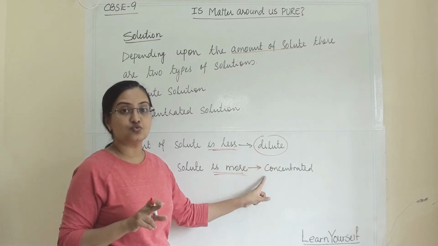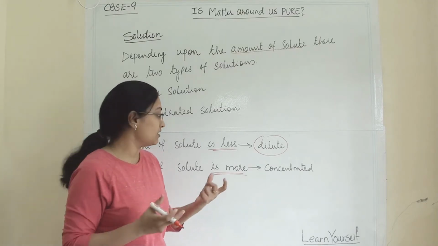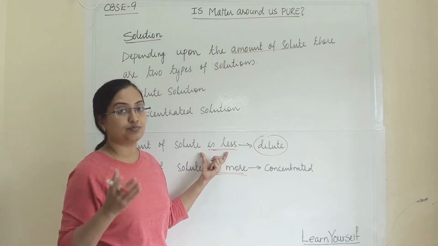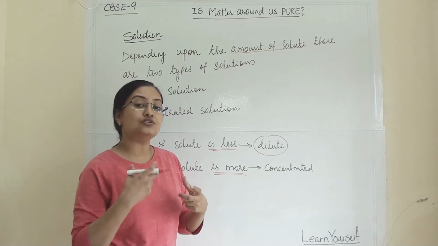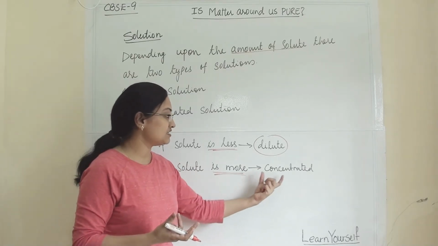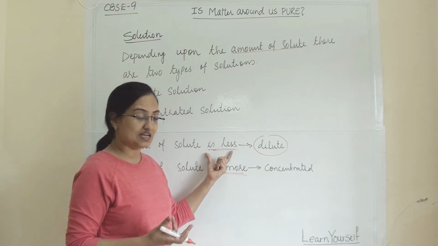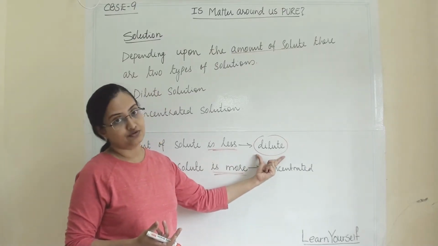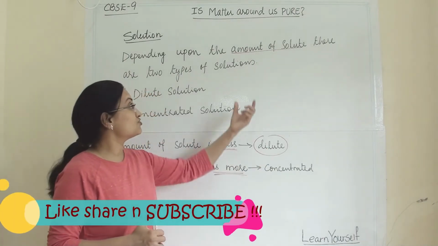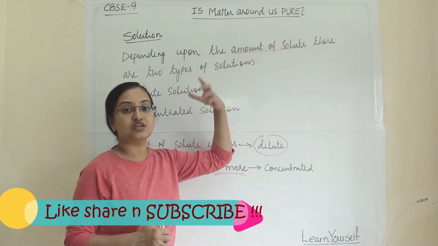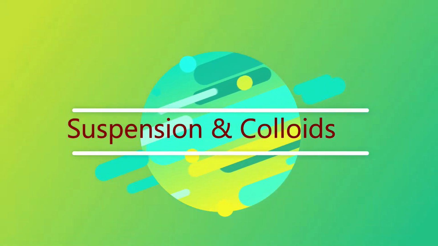These two are relative terms, depending upon the amount of solute. But generally, when the amount of solute is more, it is termed a concentrated solution, and when the solute's amount is less, it is termed a dilute solution. These two terms are categorized based on the amount of solute dissolved in the solvent.